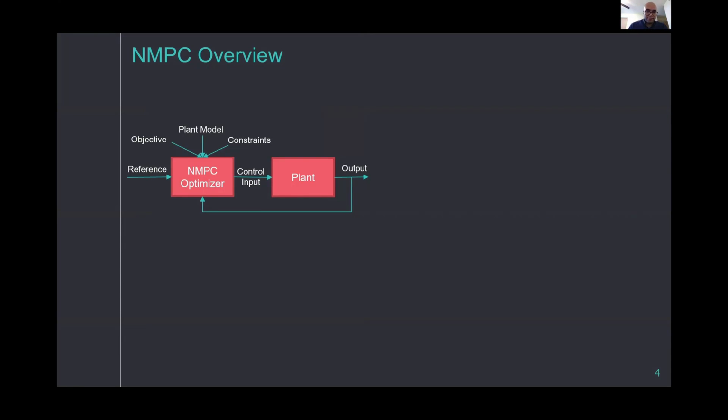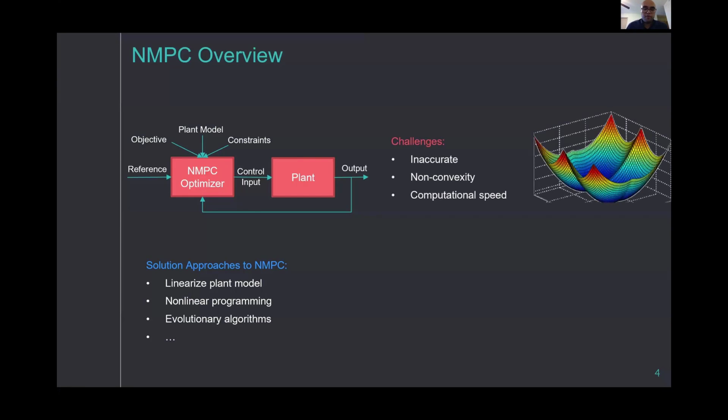To solve this NMPC problem, the literature has provided some approaches. Some of them linearize the plant model, or use nonlinear programming methods, or use evolutionary algorithms. However, these methods also come with their challenges and disadvantages. For the linearization case, it introduces inaccuracies of linearization, and we would have non-convexity and local optimality problems for the nonlinear programming method, and evolutionary algorithms could suffer from computational speed.